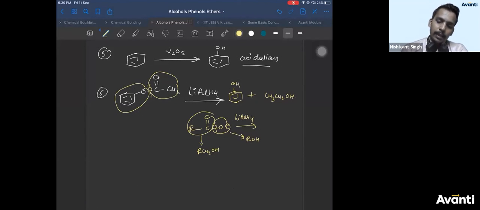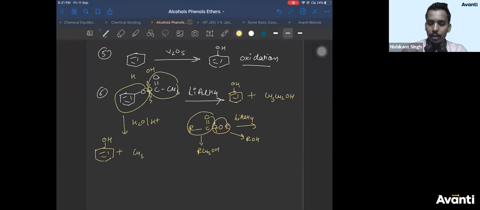And this ester is formed by carboxylic acid and alcohol. Therefore, if you hydrolyze ester, right, reversible reaction, acid plus alcohol gives you ester plus water. So ester plus water can give you back the acid and alcohol. How? Break this bond like this, give H here, give OH here. So again you can get phenol. So esters can give you phenol. Phenyl esters can give you phenol by reduction as well as hydrolysis.